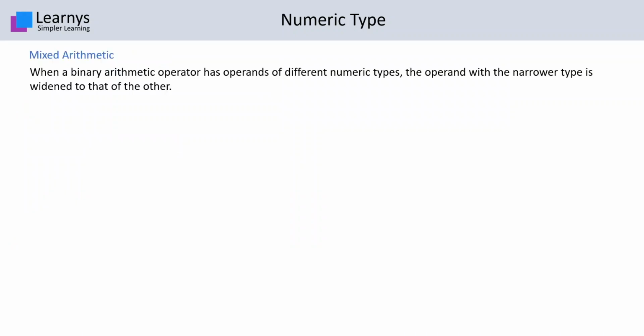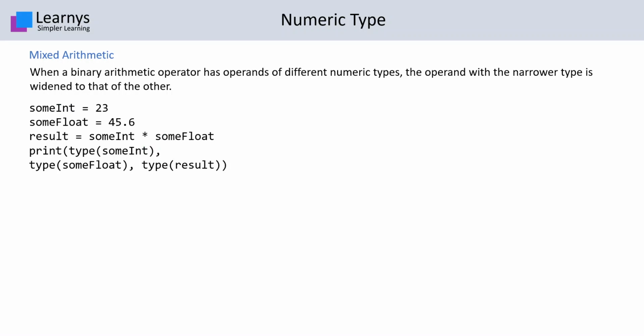Mixed arithmetic. Let's understand this with this example. Over here, there's an integer and a float value. Then in the third line, we are trying to multiply them. That means an integer is being multiplied by a float value. What will be the type of the integer value, of the float value, and the type of the result? Let's run and see.